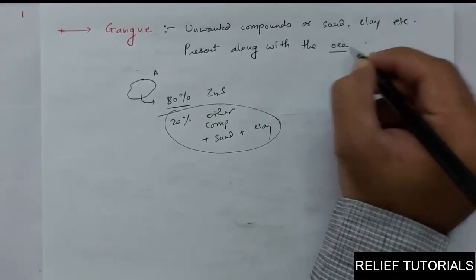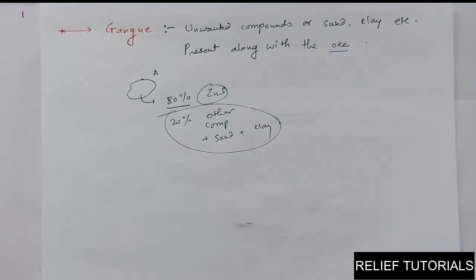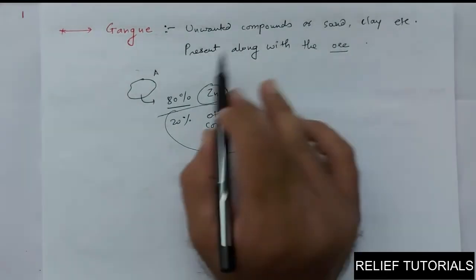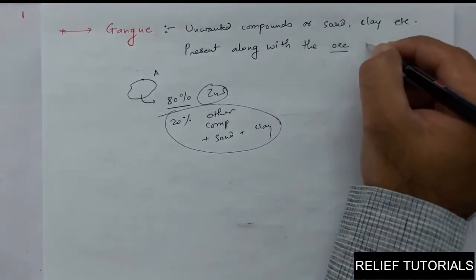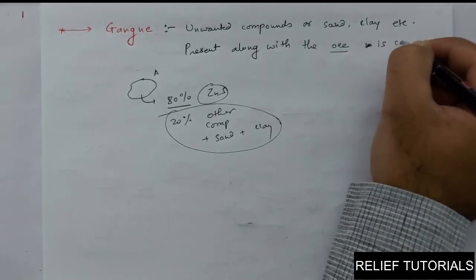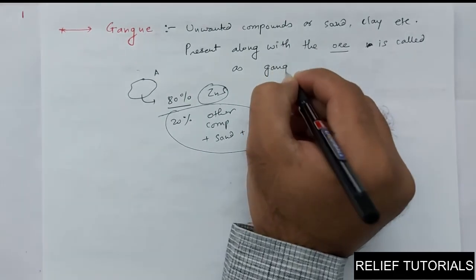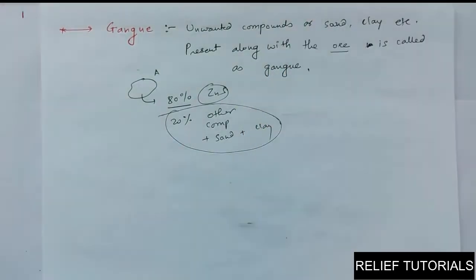Ore means the main compound. Means zinc sulfide here is the major compound. So unwanted compounds or sand, clay, etc. present along with the ore is called gangue.